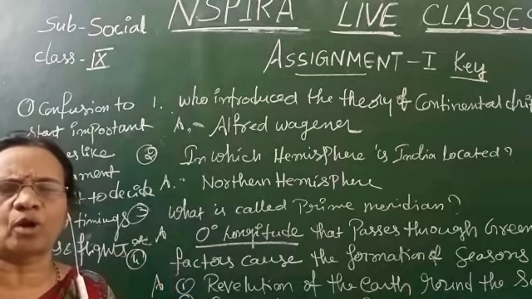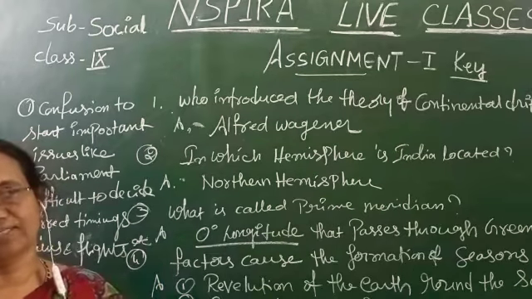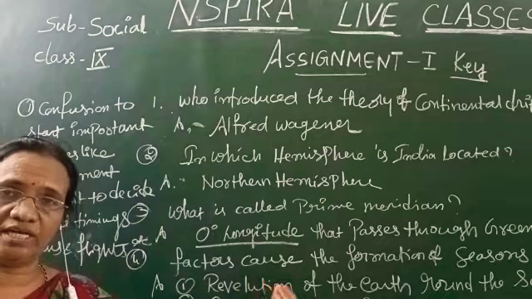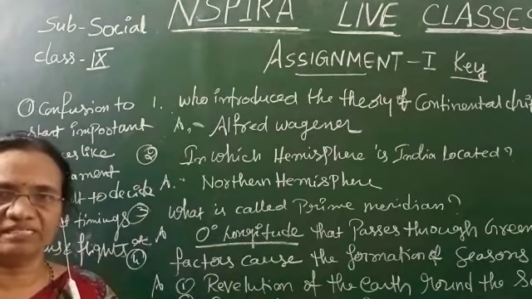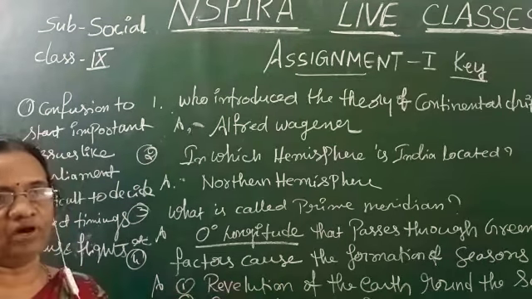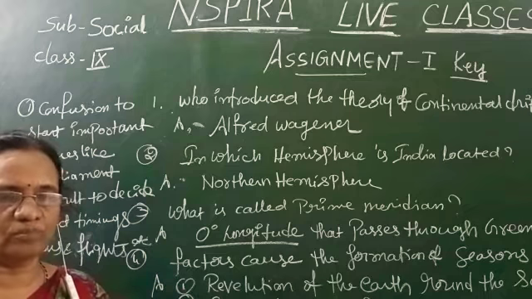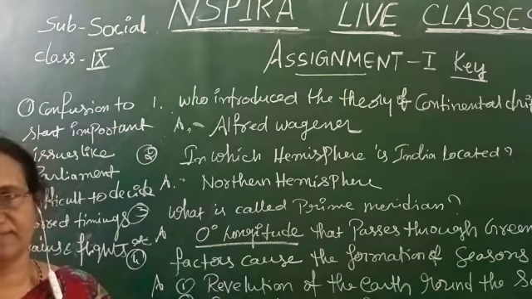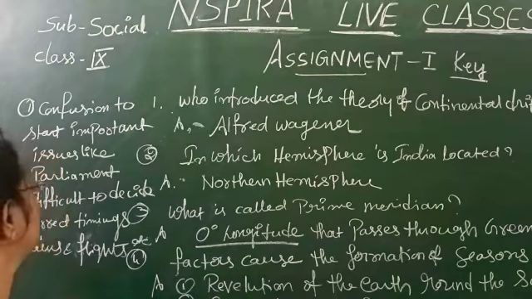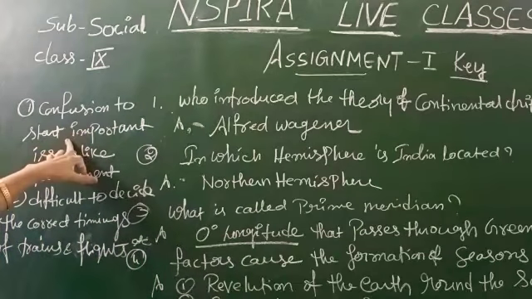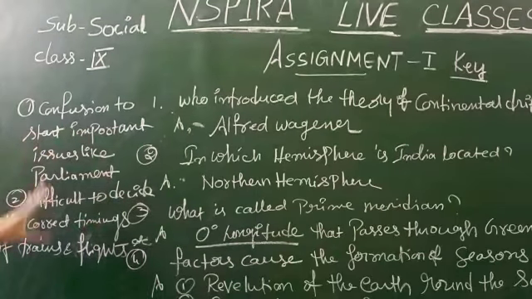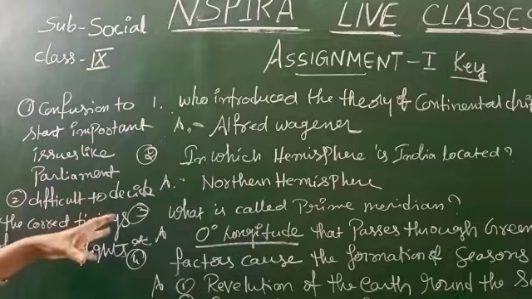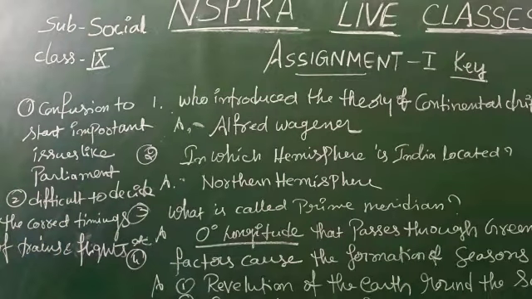It is very problematic. Also for starting international games like cricket, football or throwball, it becomes difficult for us. That means confusion to start important matters like parliament, and it is difficult to decide the correct timings of trains and flights.